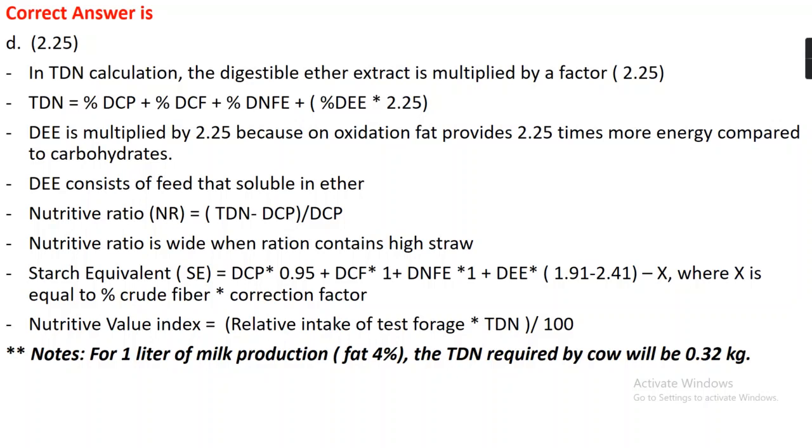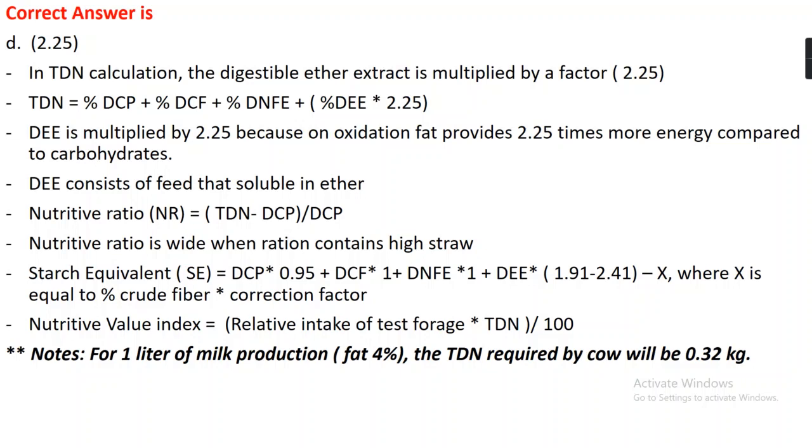The nutritive ratio is wide when the ration contains high straw, that is, less DCP. Similarly, starch equivalent (SE) is given when DCP is multiplied by 0.95, plus DNF, that is nitrogen free extract, by 1, and ether extract is multiplied by 1.91 minus (2.41 minus x), where x is equal to the percentage of crude fiber into the correction factor. By this formula we get the starch equivalent value.